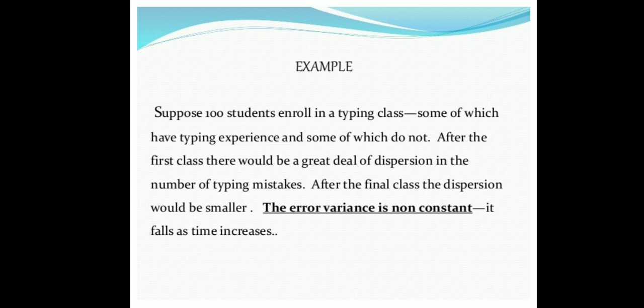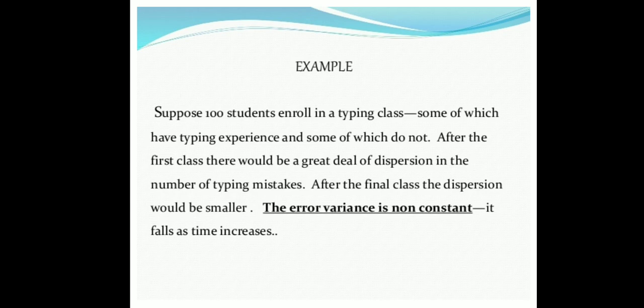Example: suppose 100 students enroll in a typing class, some of whom have typing experience and some do not. After the first class, there would be a great deal of dispersion. Dispersion means more variance, a great deal of variation in the number of typing mistakes.